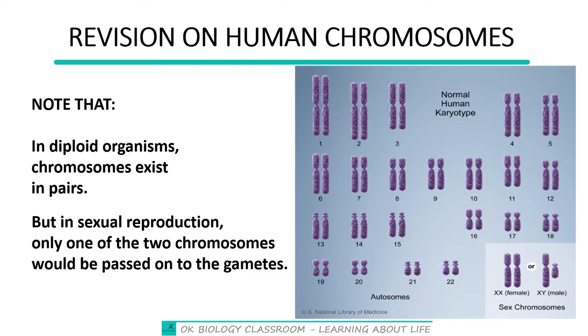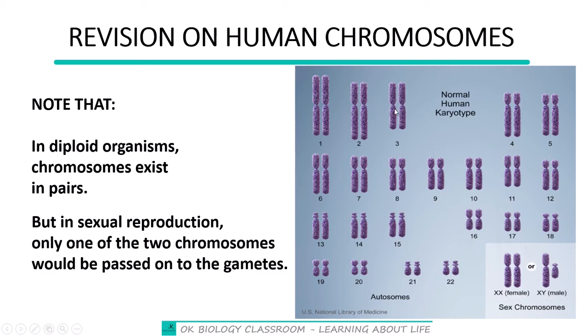Gametes, we can refer to them as the male sex cell and the female sex cell, what we call the sperm cell and the egg cell. When the sperm cell is forming in a male, remember that there are 23 pairs. When you pick this first pair, only one of these would be selected. When you pick the second pair, the same thing would happen. Both would not be selected to form the sperm cell. Only one of these would be chosen.